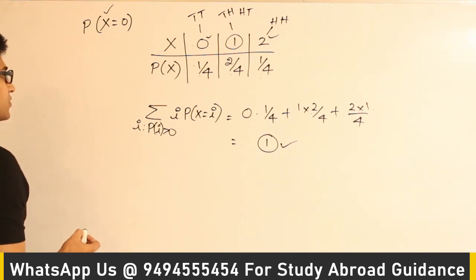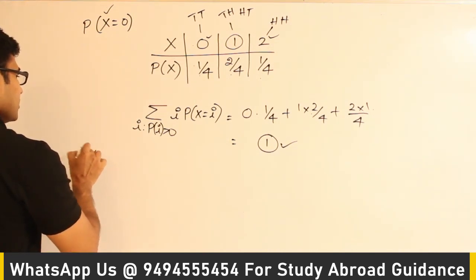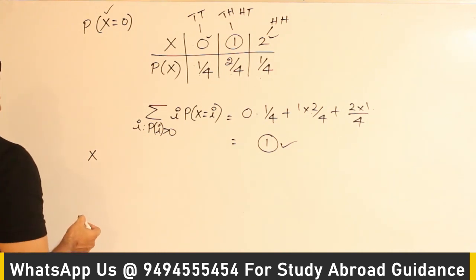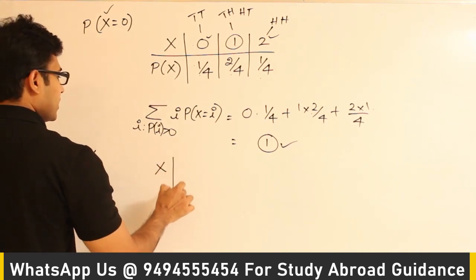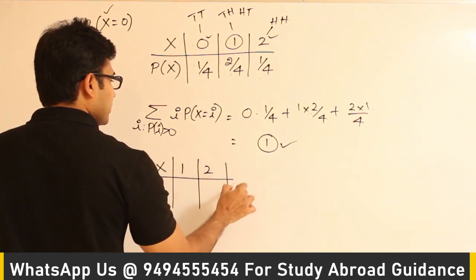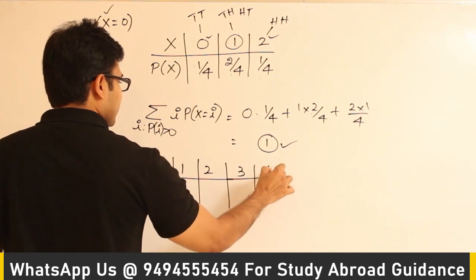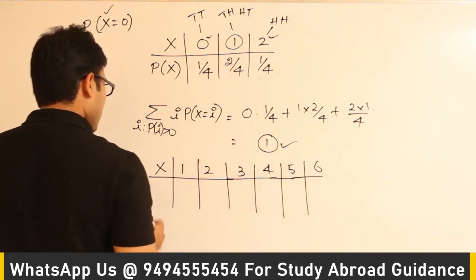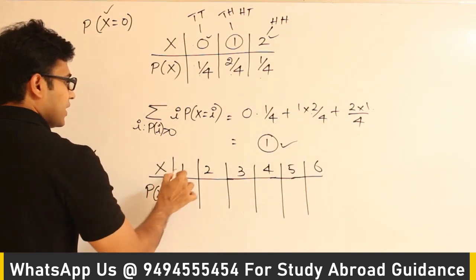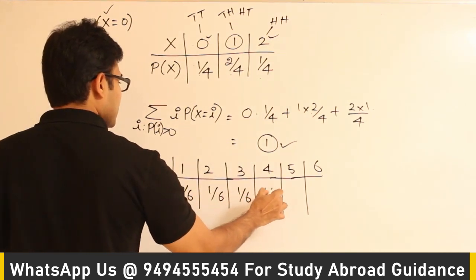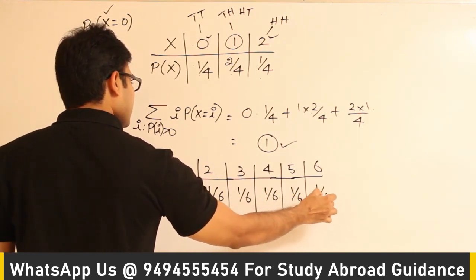Let's see this. Let us assume that capital X is a discrete random variable which denotes the number that comes up when I roll a die. If I roll a die, the numbers that might come up are 1, 2, 3, 4, 5, or 6. What is the probability that X will get each of these numbers? The probability is 1 by 6 for each.